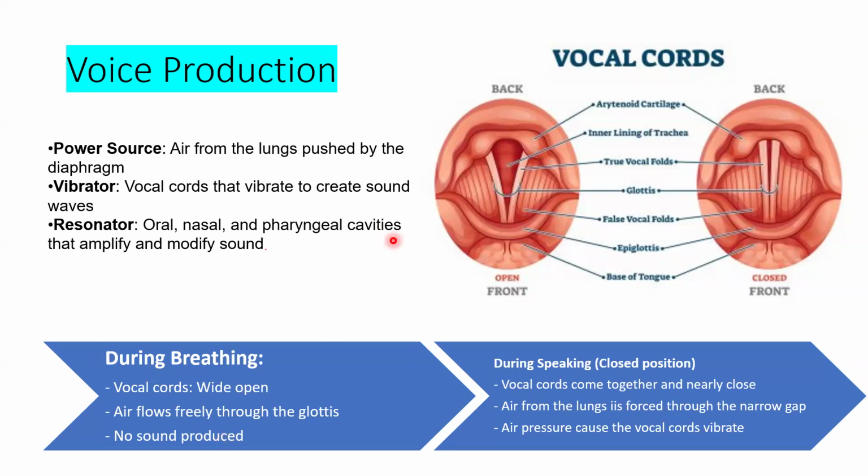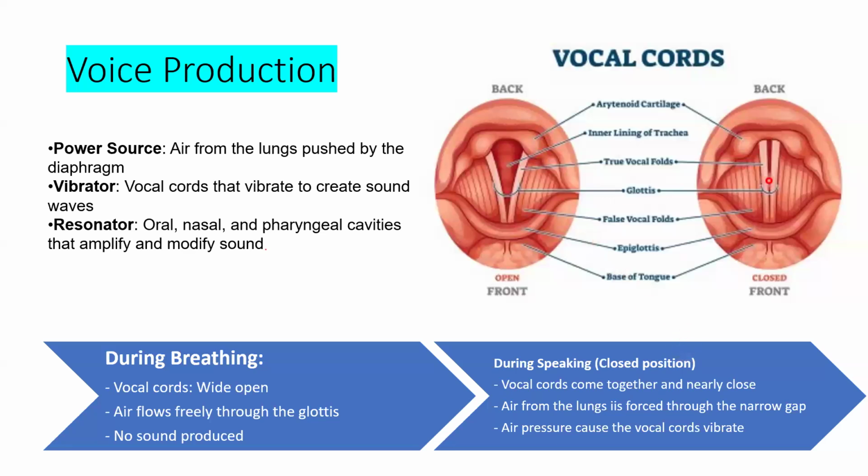So during breathing, the vocal cords are wide open, and the air from the lungs pushed by the diaphragm flows freely through the glottis because it is still open, and in this condition no sound is produced.